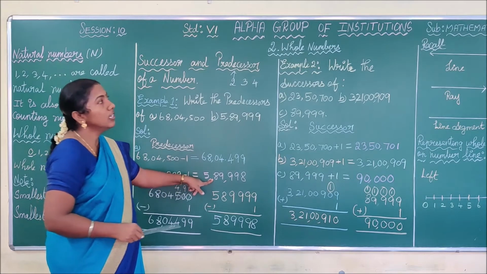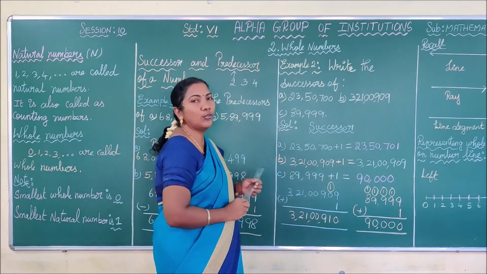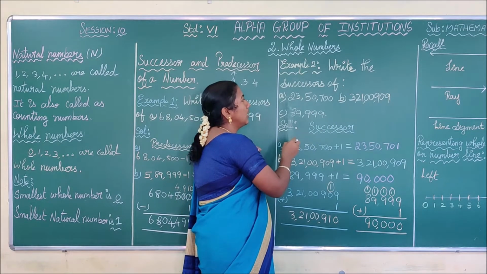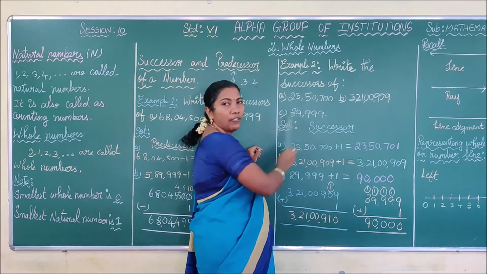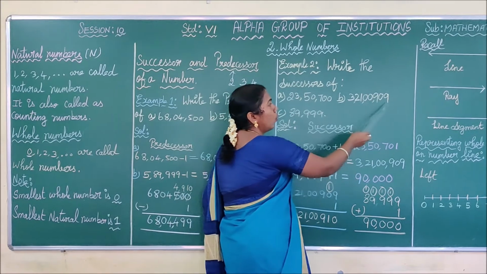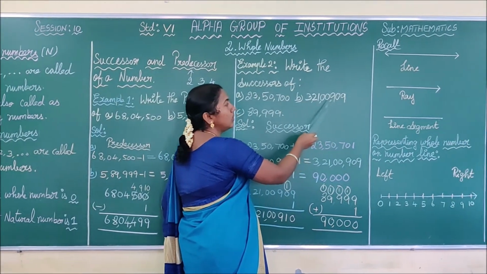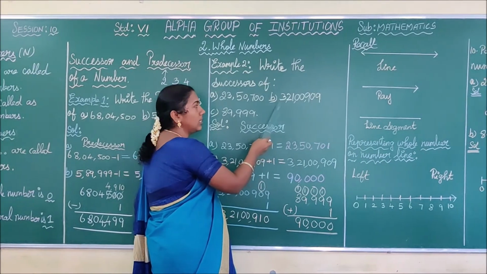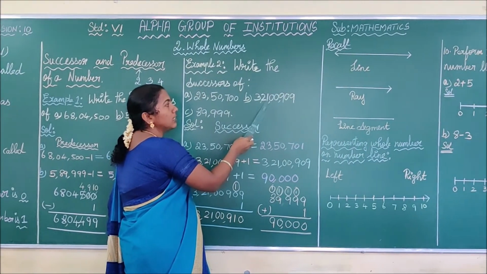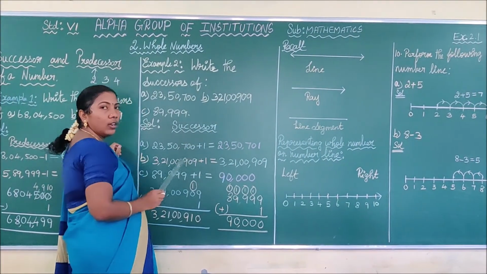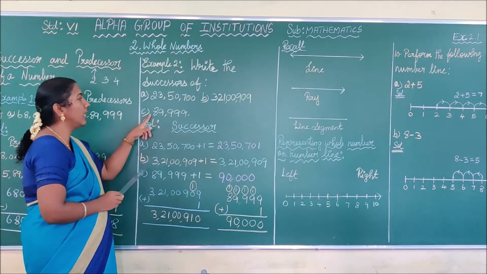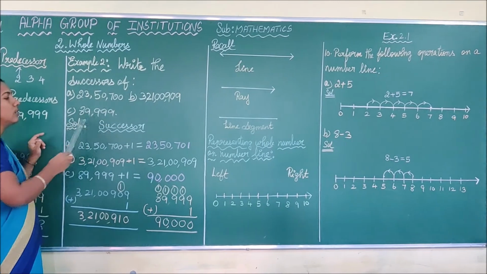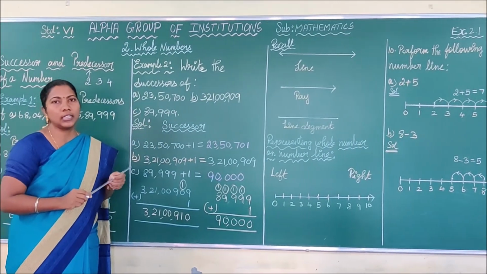Is it clear, children? See the next one. Next we are going to find the successor. Read the question: write the successor of A, 23 lakh 50,700; B, 3 crore 21 lakh 909, where the place values are 1, 100, 1,000, 10,000, lakh, 10 lakh and then crore; and see the third sum, 89,999. For these three sums, we are going to find the successor now.